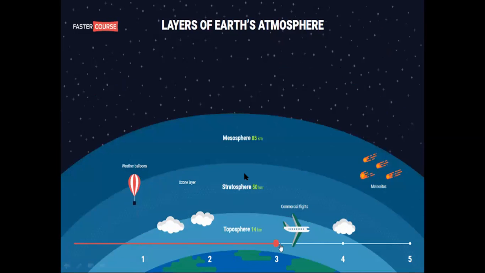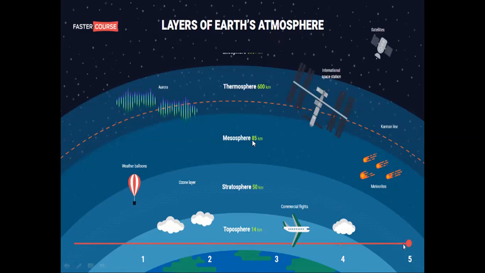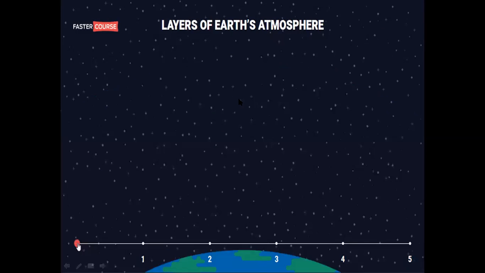After the stratosphere there is the mesosphere. The distance of the mesosphere is 85 kilometers, and after the mesosphere there is the thermosphere layer.